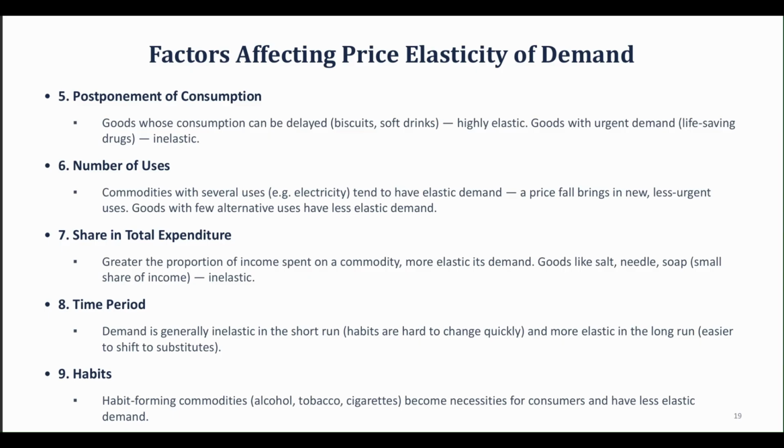Share in the total expenditure. The greater the proportion of income spent on a commodity, the more elastic is its demand. Goods like salt, needles, and soap are inelastic because we spend very little of our income on them. Time period: demand is generally inelastic in the short run, and more elastic in the long run.